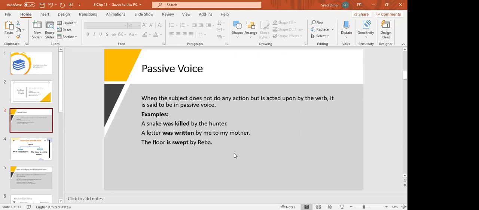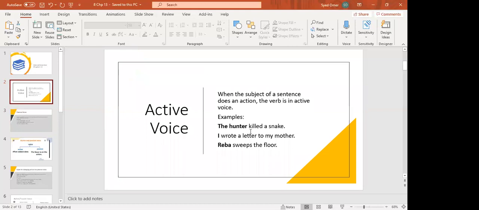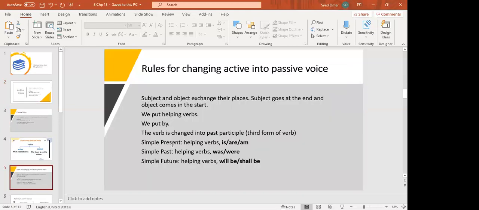For example, in the first example, the hunter killed a snake. The hunter is the subject, killed is a verb, a snake is an object. Now in passive voice, before explaining the examples, I just want you to go through these rules. Number first rule, we have done this in class 7th as well, so I believe you might know some of these rules.